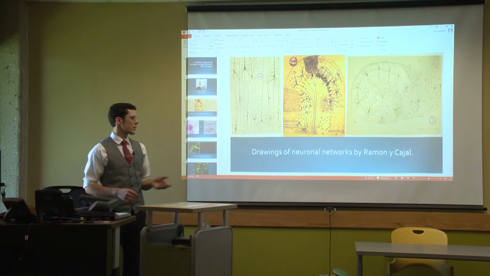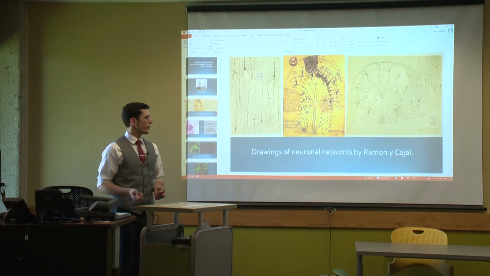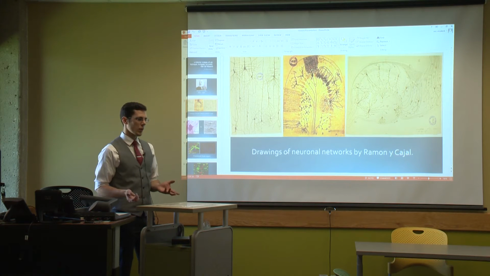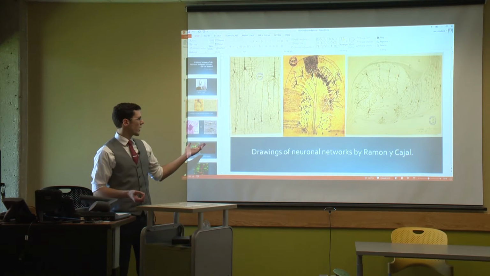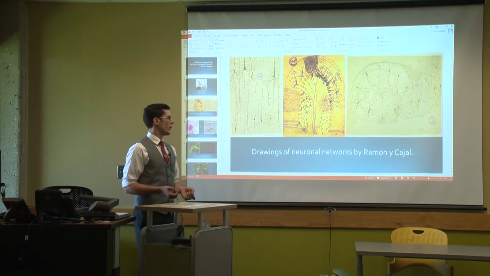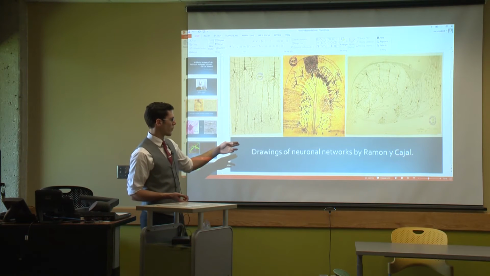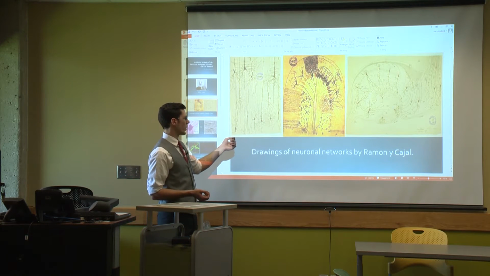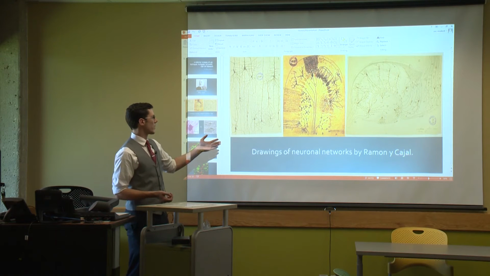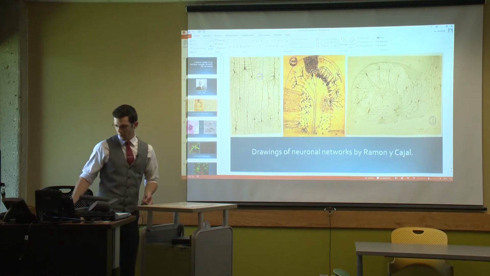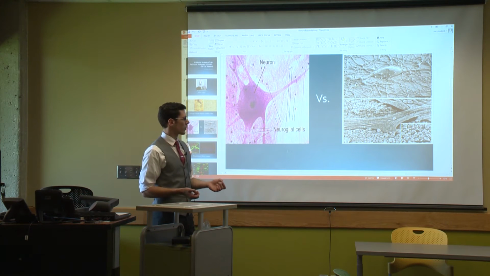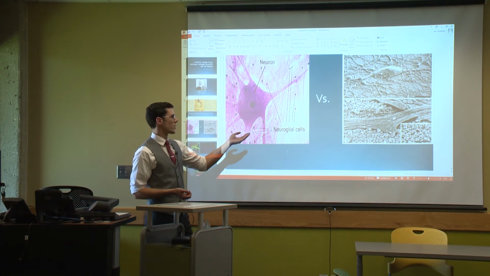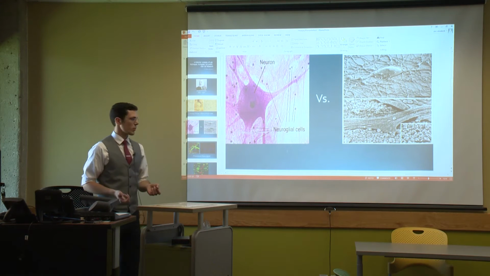Previously, back in the 1850s through the mid-1900s, the way that you would have drawings is scientists would look through microscopes and make drawings by hand. These are some drawings made by the prominent neurologist Ramon y Cajal. You can see they're very detailed, but with modern microscopes, we can look at 3D images in real time of living cells as opposed to dead cells.